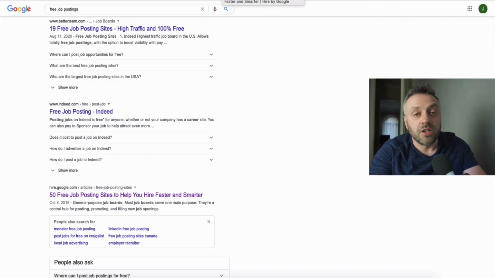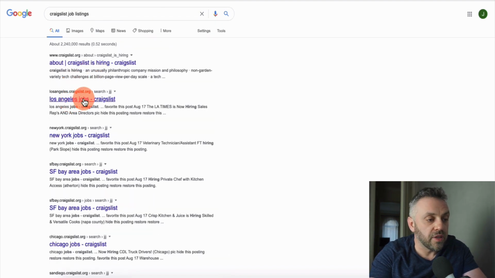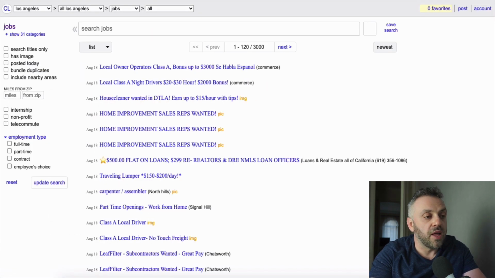Another one is obviously Craigslist, which is a big one, right? You can go on Craigslist, and there's a job listing. So for instance, Craigslist job listings, right? And you can basically contact people directly. So let's say this is Los Angeles Craigslist here, and you can reply to people directly.